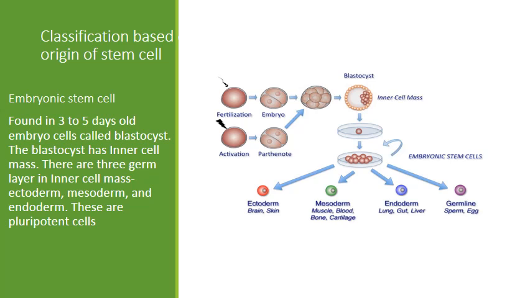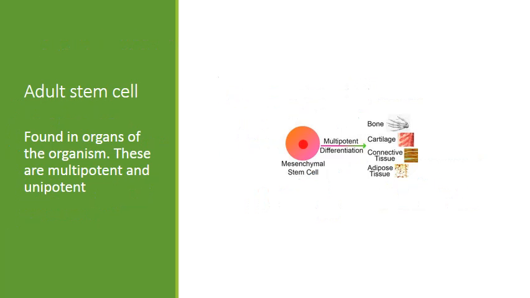These embryonic stem cells develop into ectoderm, mesoderm, endoderm, and germline cells, that is sperms and eggs. The ectoderm gives the brain and skin, and mesoderm gives the muscle cells, bone cells, and cartilages, and endoderm gives the lung, gut, and the liver. These embryonic stem cells are pluripotent cells, that is, they differentiate into different organs but not the whole organism. Second type is adult stem cells, which are found in the organs of the organisms.